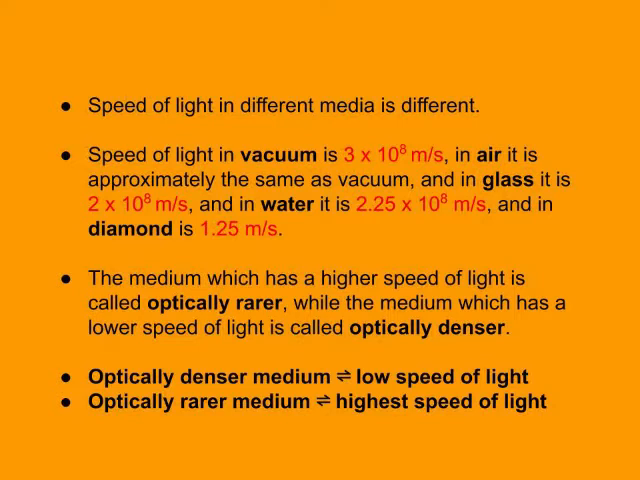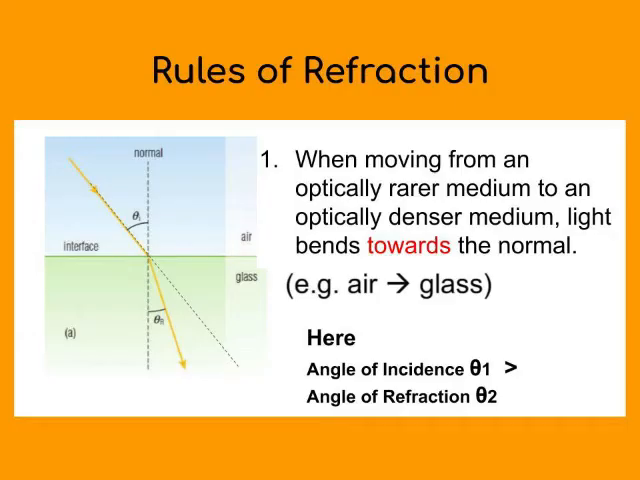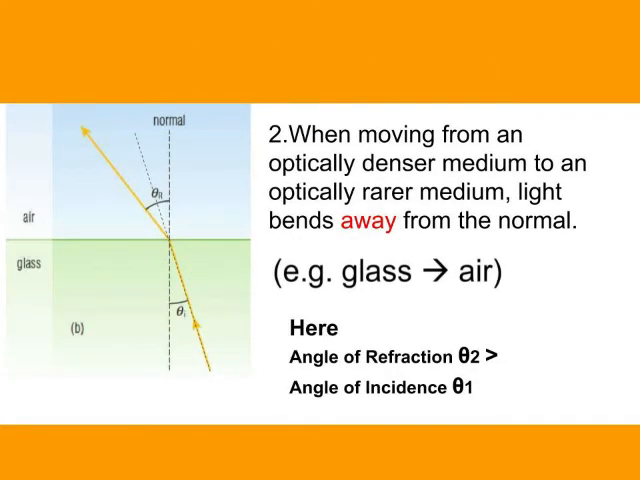The medium which has a higher speed of light is called the rarer medium. The medium which has a lower speed of light is called the denser medium. Now, there are two rules of refraction. Rule number one: when light goes from a rarer to a denser medium, it always bends towards the normal. And rule number two: when light goes from a denser to a rarer medium, it bends away from the normal.